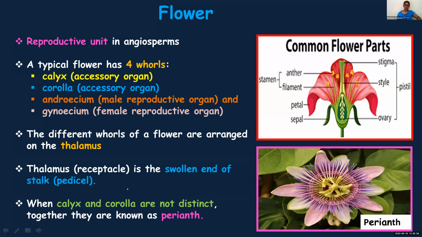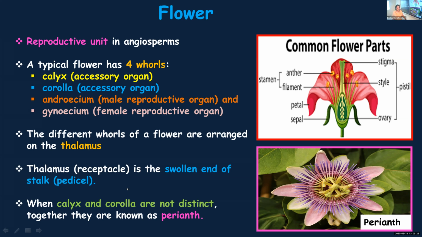Okay. So once again, why did we say angiosperms? Because only angiosperms are the flowering plants. This is the reproductive part of a flower. It has 4 whorls: calyx for sepals, corolla for petals, and androecium, the male part, which consists of anther and filament.